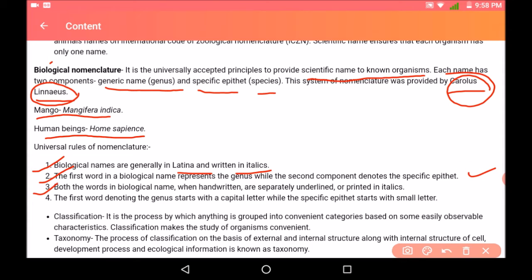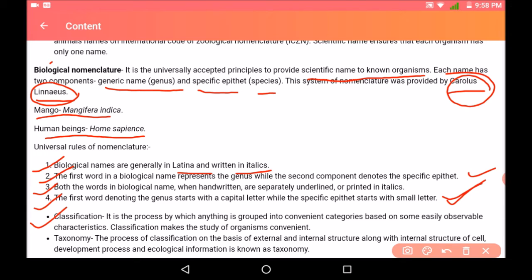Third, both the words in a biological name, when handwritten, are separated and underlined, and when printed are in italics. Last, the first word denoting the genus starts with a capital letter, while the specific epithet starts with a small letter. So these are the rules of nomenclature. These are very important, and before naming any organism, maybe plant or animal, these are used.